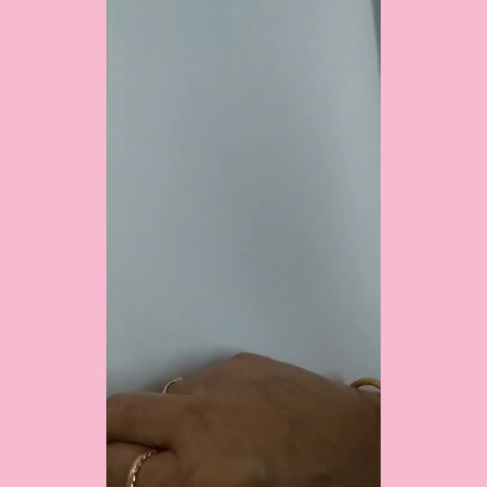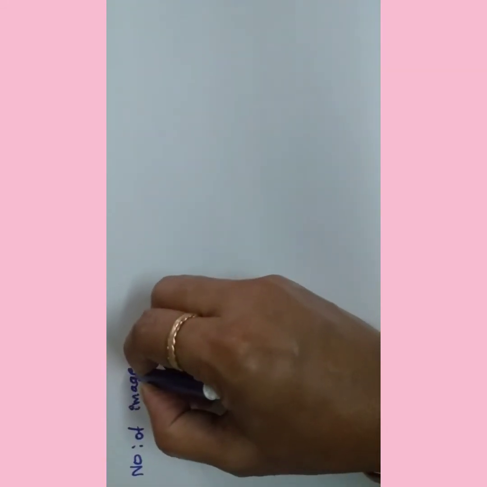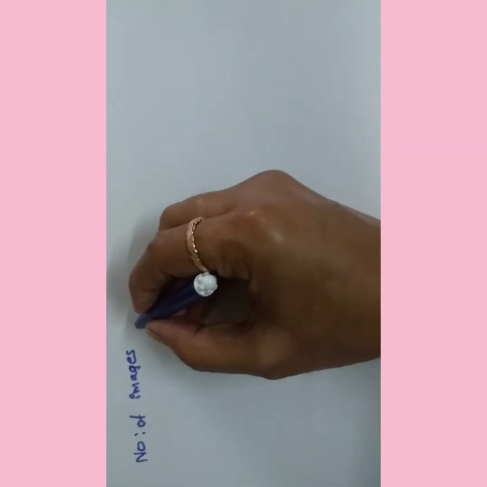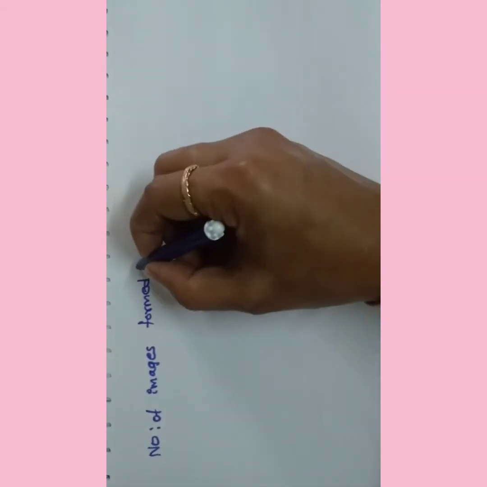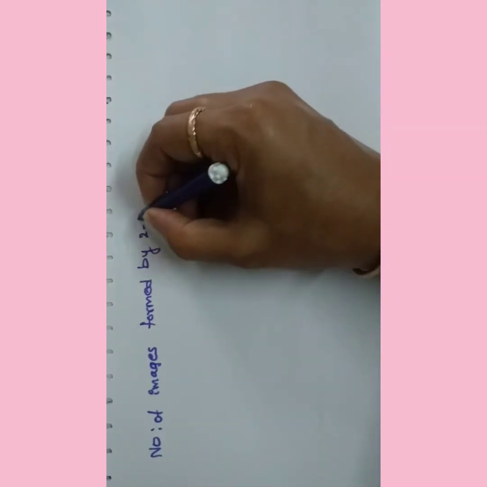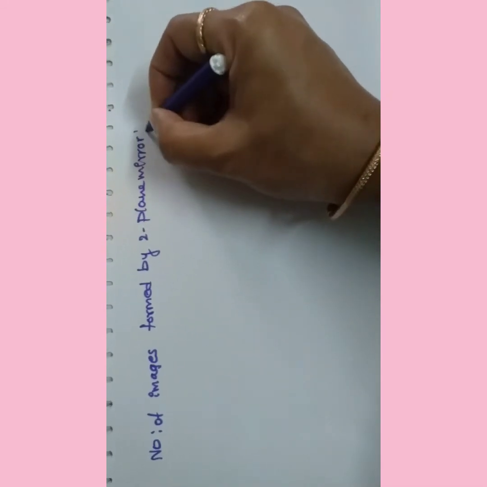Very important and very simple: the number of images formed by 2 plane mirrors.